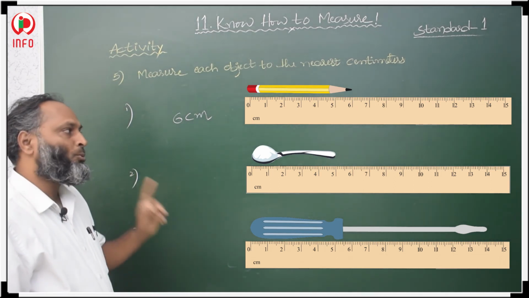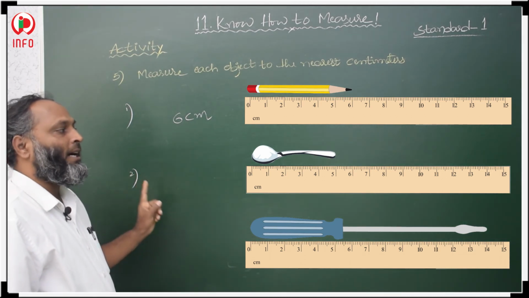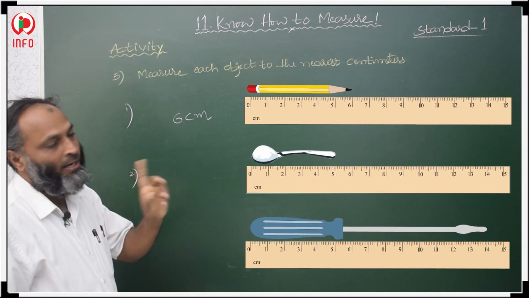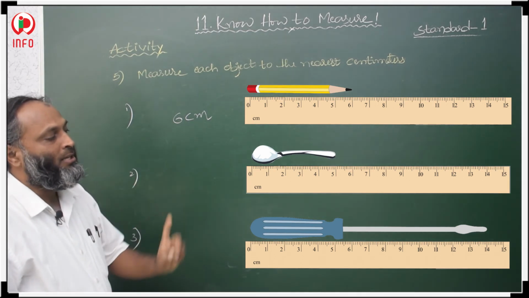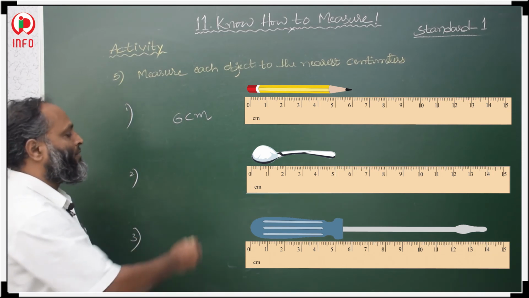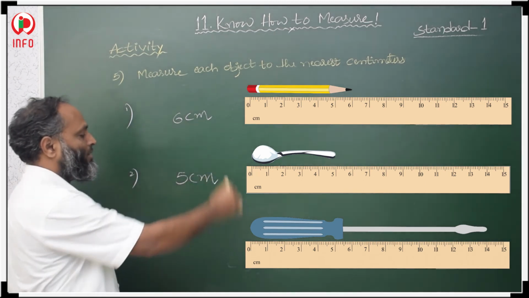Then the spoon length on a scale is given. One end is at 0, the other end is at 5. It means the total length is from 0 to 5, so the spoon length is 5 centimeters.